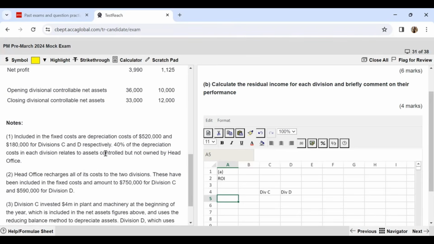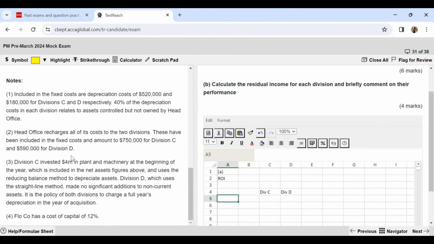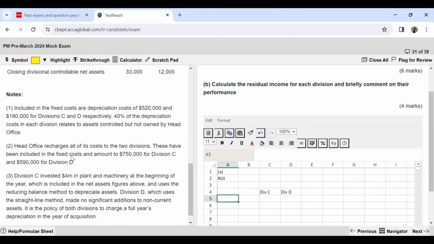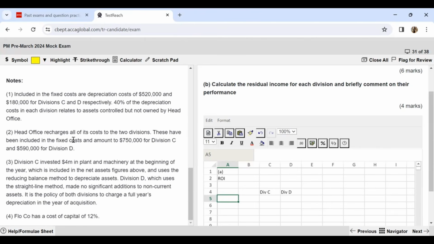So these are the assets which are controlled by the head office. Head office recharges all of its costs to the 2 divisions. These have been included in the fixed costs and amount to 750 and 590 respectively. So basically these are the costs over which the managers have no control. That is why this is something which will not be their controllable profit.